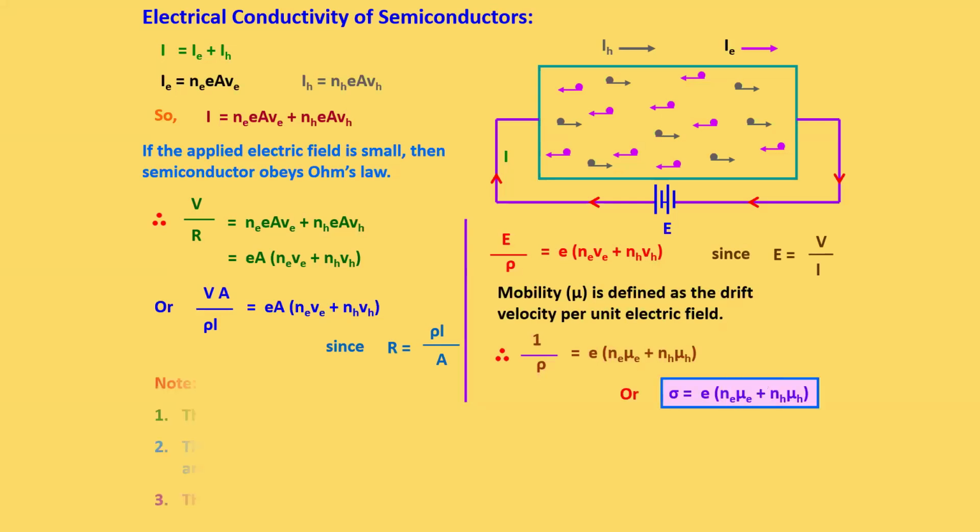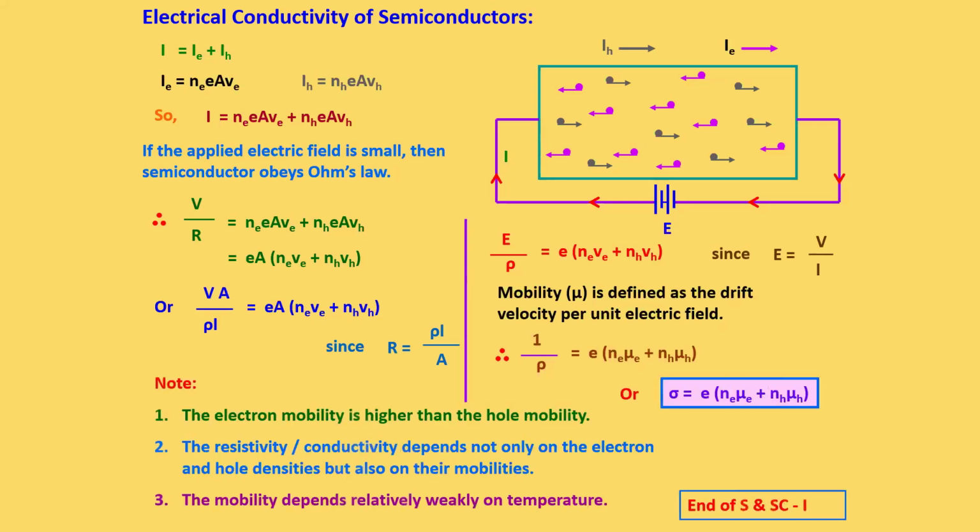So here I just show the derivations of each term. Here you have to know about the main term, the electrical conductivity, which can be calculated using a formula: sigma equals e times (Ne times mu e plus Nh times mu h). Here Ne and Nh represent the number of electrons and holes, whereas mu e and mu h represent the mobility of an electron and the hole. So the conductivity can be calculated using this formula.